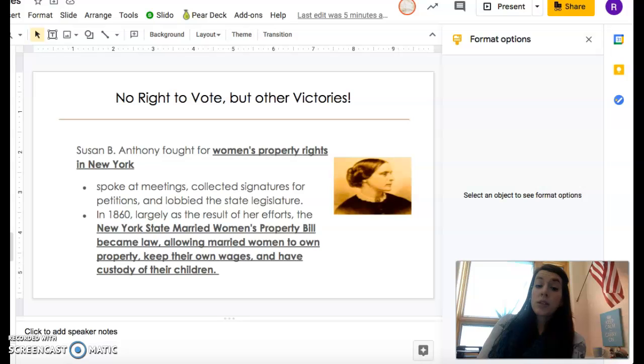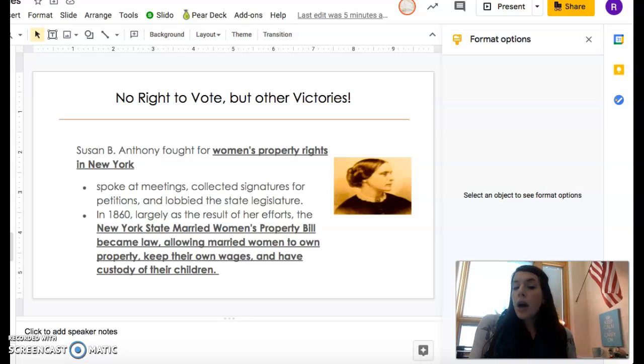This is about Susan B. Anthony, so some more things to write down in your notes. Susan B. Anthony didn't just fight for women's suffrage, women's right to vote. Susan B. Anthony also fought for women's property rights, particularly in New York. And so after years of working to try and get women the right to own property, she was able to get the New York State Married Women's Property Bill to become law.